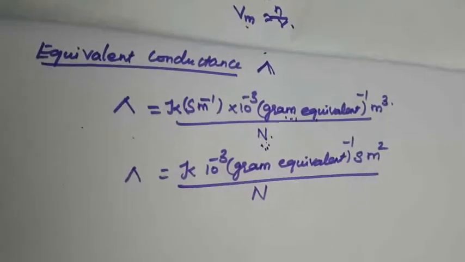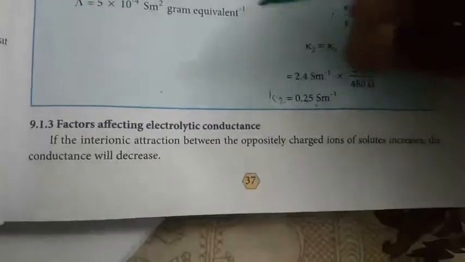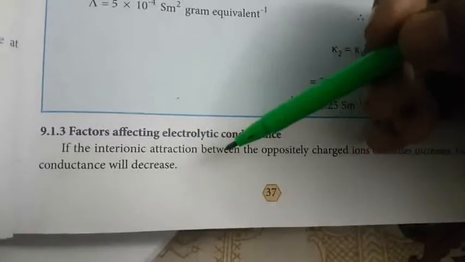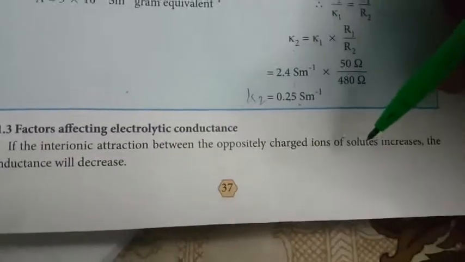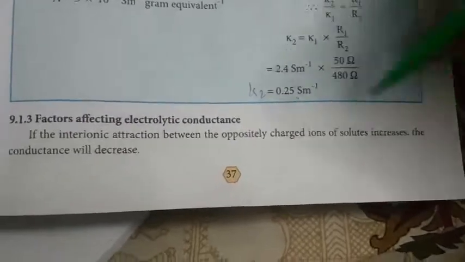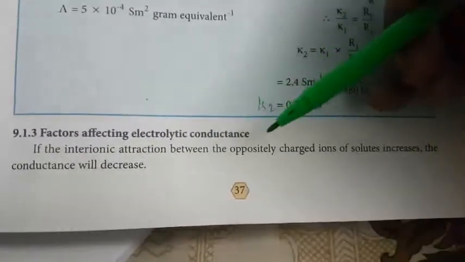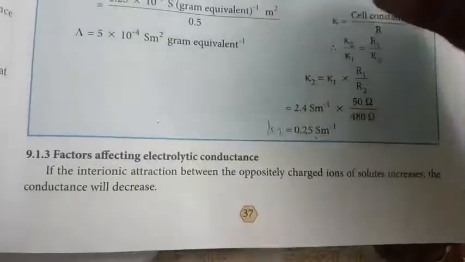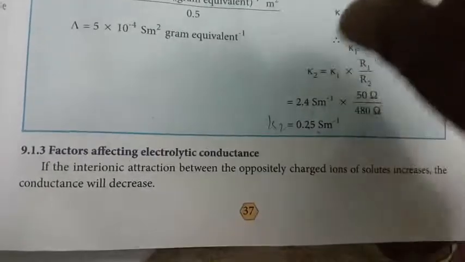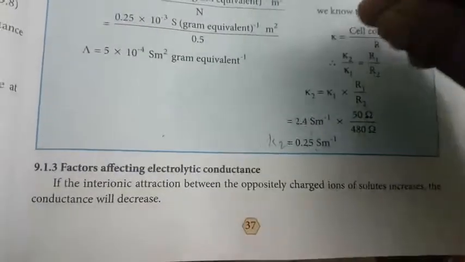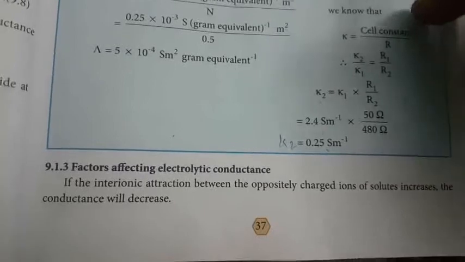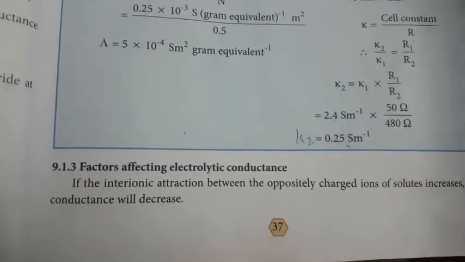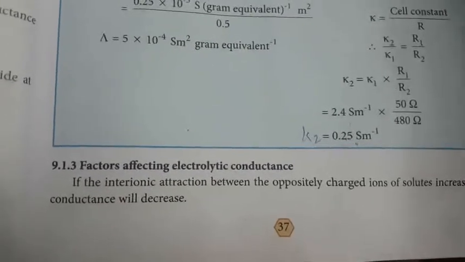Next, what are the factors affecting electrolytic conductance? First, if the interionic attraction between the oppositely charged ions of the solute increases, the conductance will decrease. What is the meaning of that? Oppositely charged ions, one positive and one negative, attract each other. So in a solution containing oppositely charged ions the attraction will be more, and the electrical conductance will decrease.